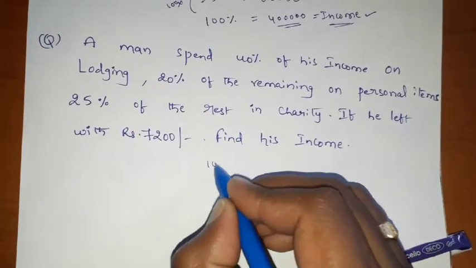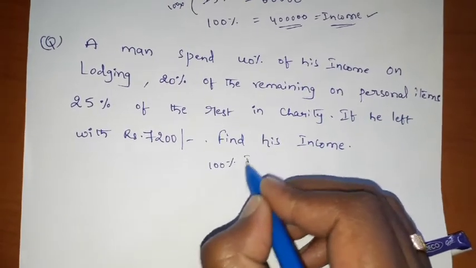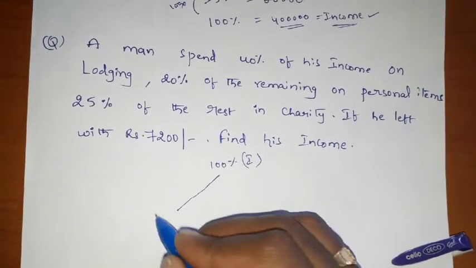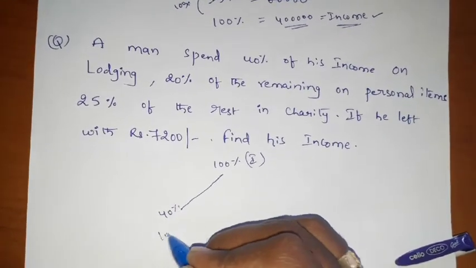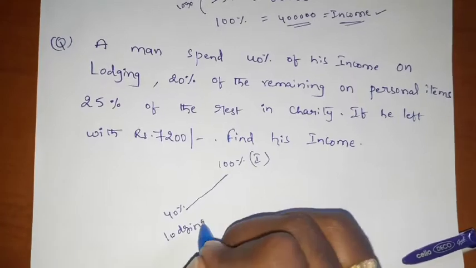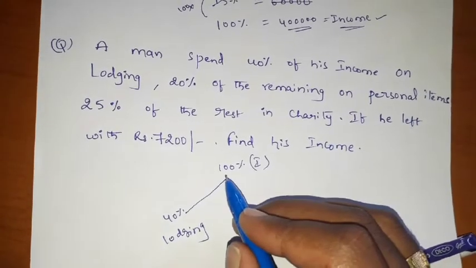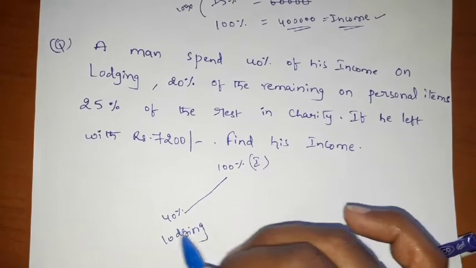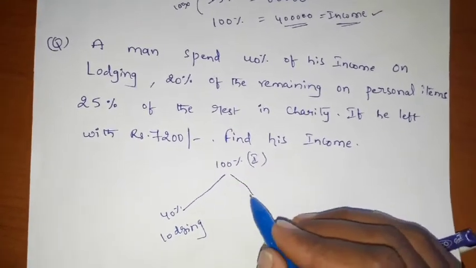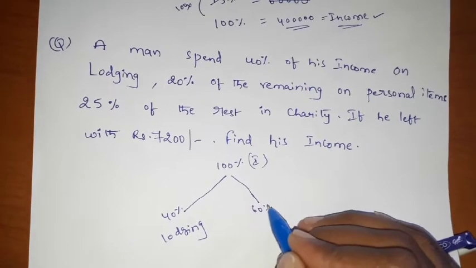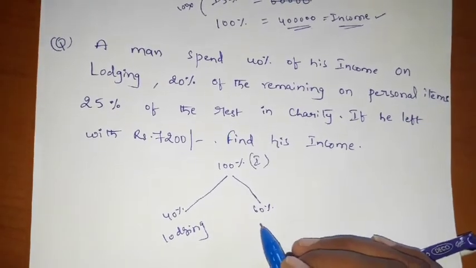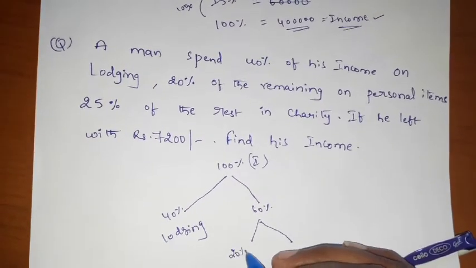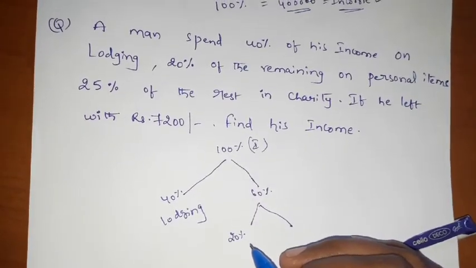See friends, my income is nothing but 100%, right? In this 100%, I spent 40% on lodging, right? And he is saying that 20% of the remaining. If 40% I spent on lodging, what is the remaining friends? Remaining is 60%, right? In this 60%, I spent 20% on personal items, right?